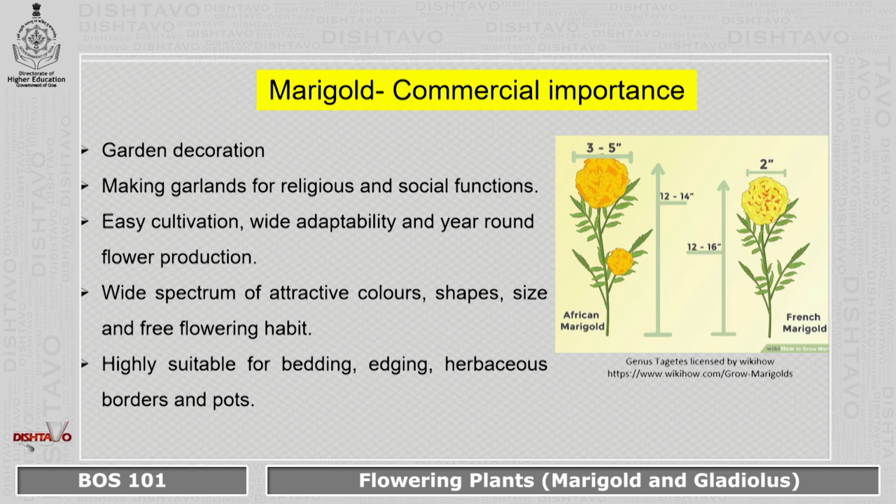And it is a commercially important plant, easy to cultivate because it has wide adaptability to soil, climate, altitudes, temperature, and we get year-round flower production in marigold. It also has a wide spectrum of attractive colors, different types of colors that we have just seen in the previous slides. Also, the shapes vary, size vary, and the habit of this plant is just free flowing habit. It can grow anywhere. It looks beautiful.